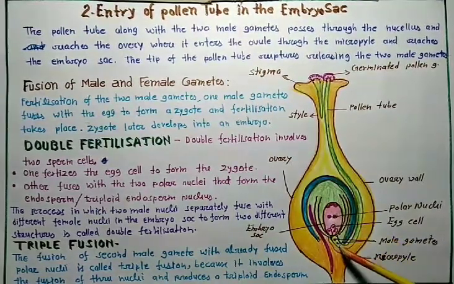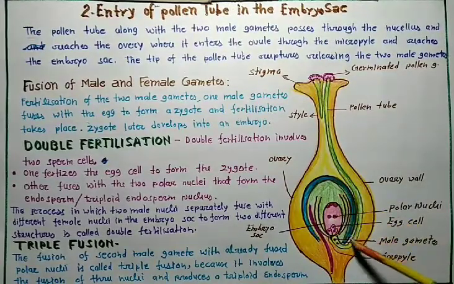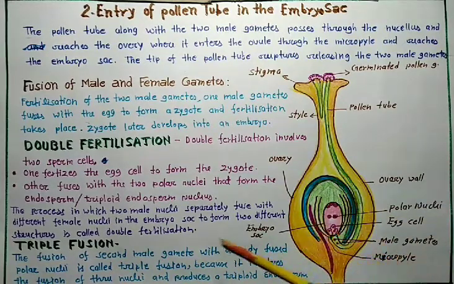When two nuclei and one nucleus meet together, they form triple fusion, or the triploid endosperm nucleus. Okay? Because it involves the fusion of three nuclei and produces a triploid endosperm. So this is called triple fusion.